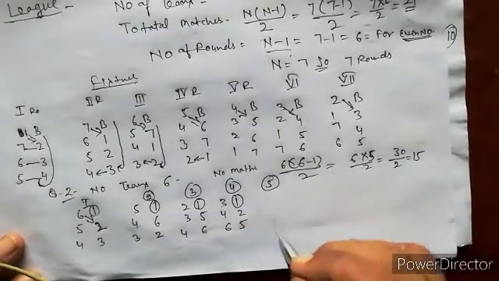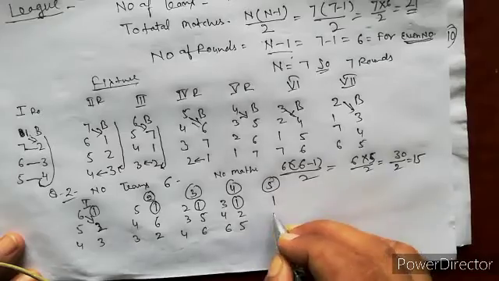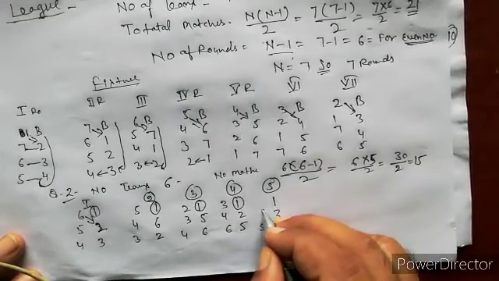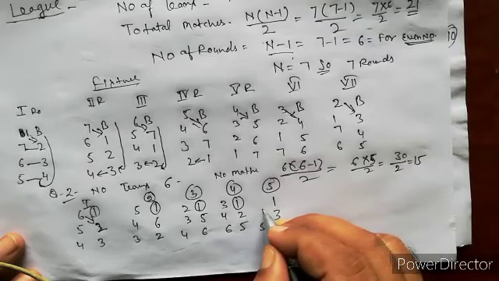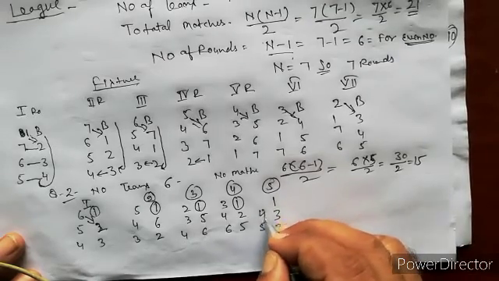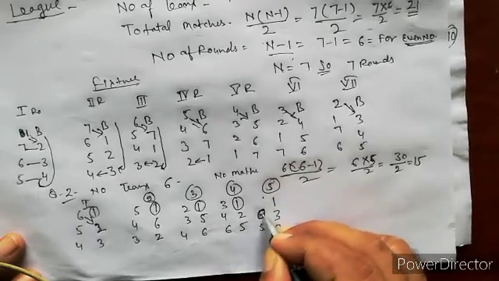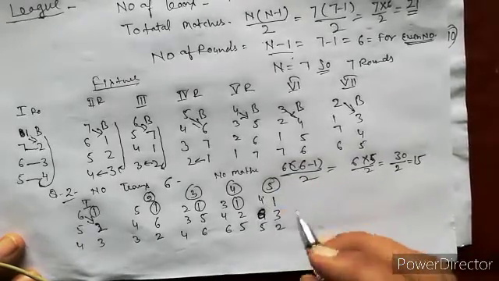And fifth round, 1 is stable: 3, 2, 5, 6 and 4.